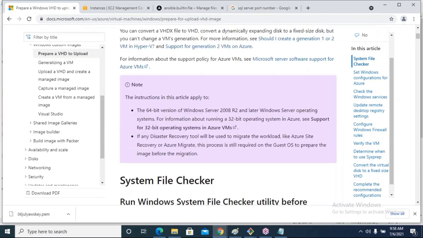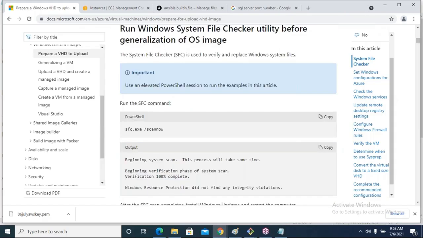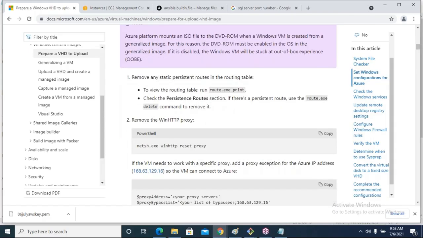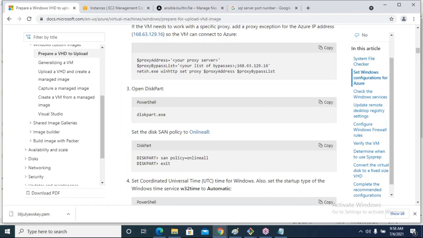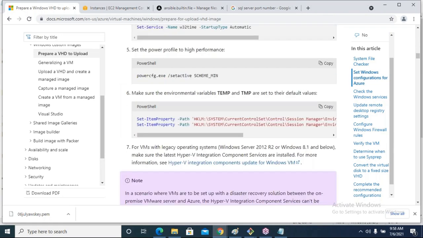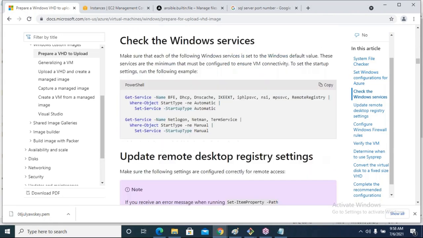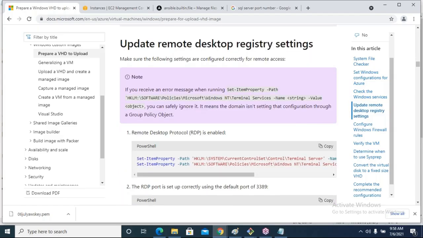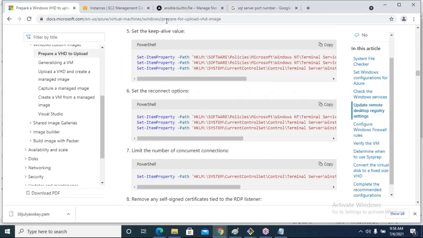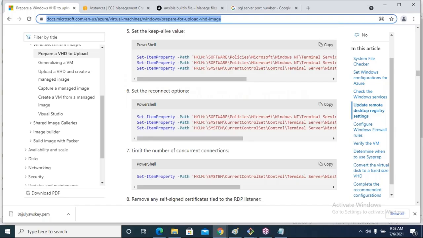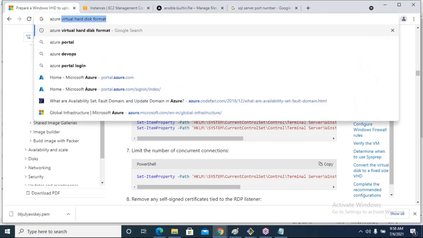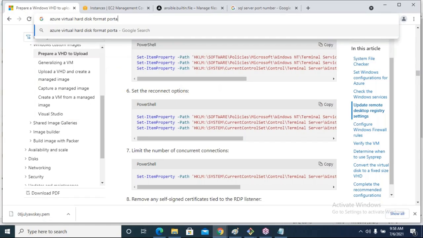Let's come down. I think this is not a proper link. So we'll search like this: Azure virtual hard disk portal.